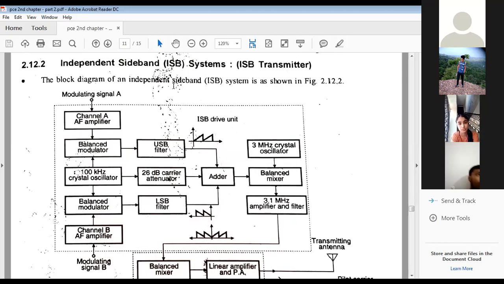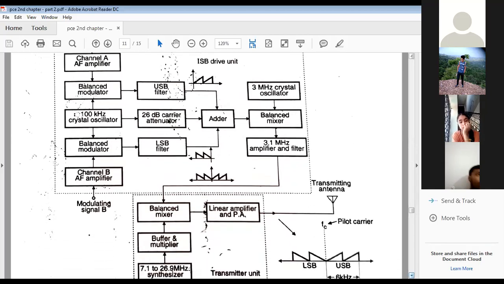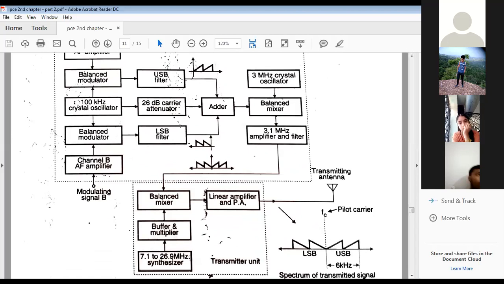So this is, in fact, an ISB system consisting of two parts. First is the ISB drive unit and the lower part is the ISB transmitter. Look at this, this is the transmitter unit. The output of the balance mixer is 3.1 megahertz and it is to be filtered, then amplified, and the spectrum will look like this: upper sideband, lower sideband, and along with this, the reduced carrier.